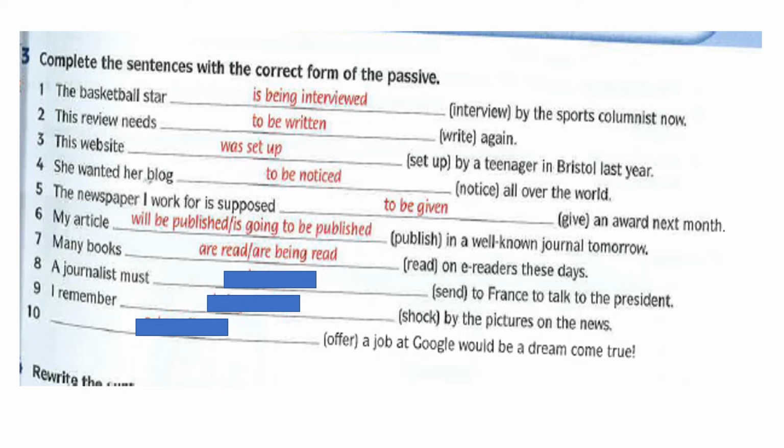Okay, so number 7, you need to choose either one. Are read on e-readers or are being read on e-readers. Okay, see the pronunciation of R-E-A-D is "red", not "reed", because this is in participle. The past tense of read is read. The past participle is also read, but the spelling is just the same. Number 8, a journalist must be sent to France.